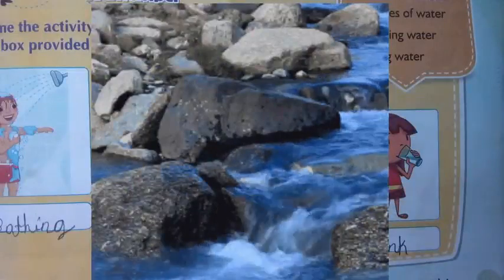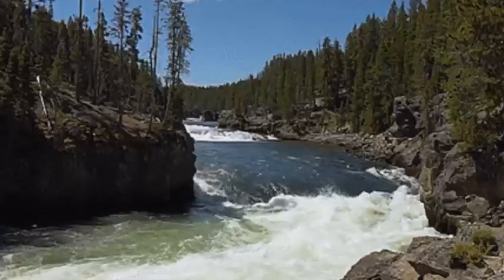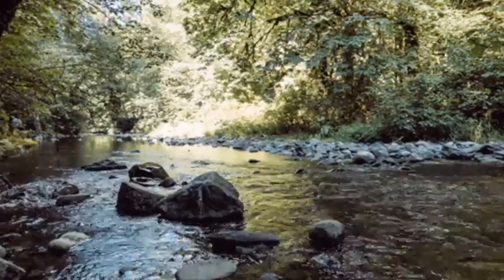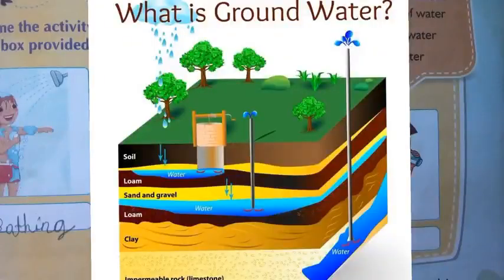See all these, that is puddles, ponds, lakes, rivers and streams. All these are known as surface water. See one more, children, groundwater. What is groundwater? When the rain falls on the ground and some of it goes deep into the soil, this is known as groundwater.